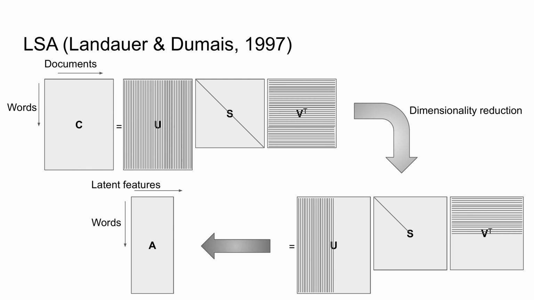In LSA, you take a set of documents and count the number of times each word occurs in each document and tally it up in a matrix. Each word gives you a vector, a point in high-dimensional space. Then you approximate the original space by squeezing it into lower dimensions.